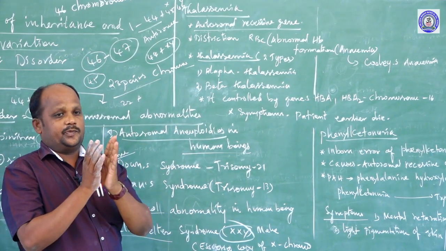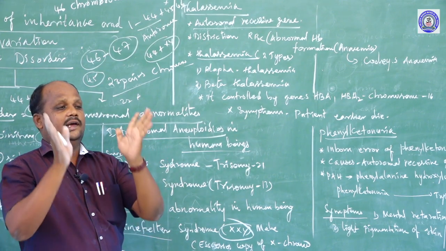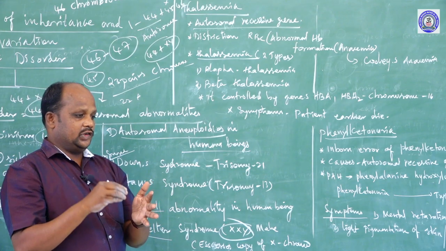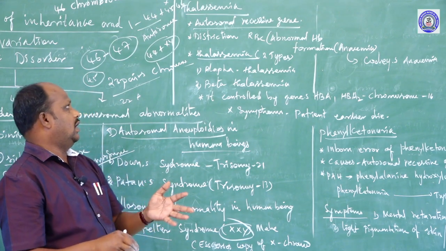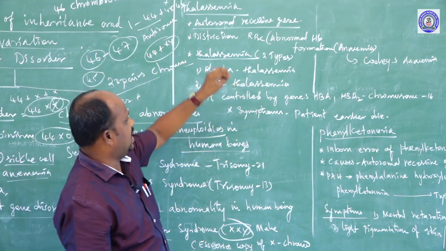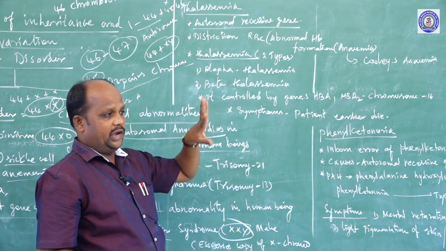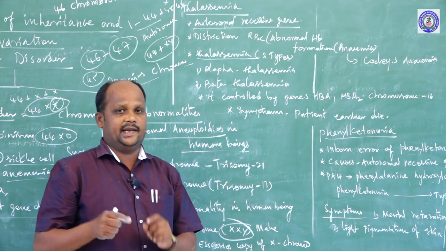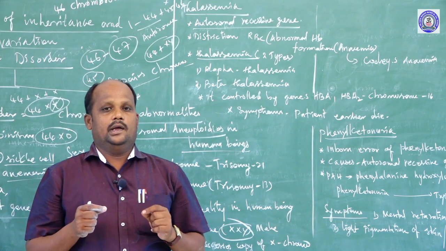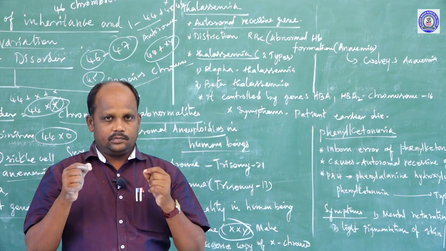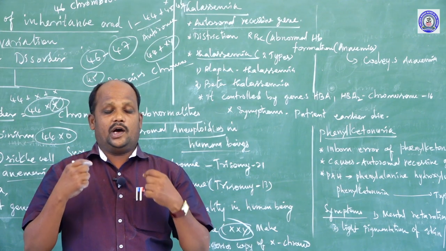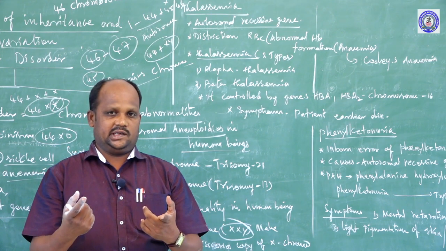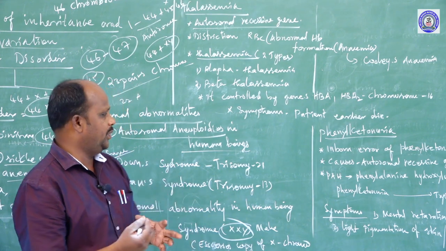That gene expresses two characters: one is a dominant character, the second is a recessive character. Among the two, thalassemia is caused by a recessive gene. Autosomal recessive genes present in the body may cause thalassemia. What is thalassemia? The destruction of RBC. The disease affects children. The body forms abnormal hemoglobin, with destruction of RBC. First, normal hemoglobin.